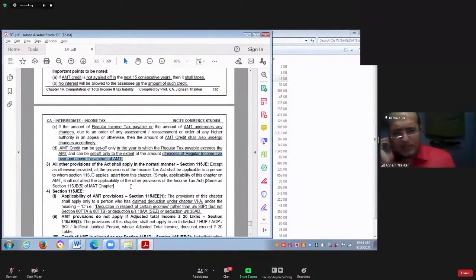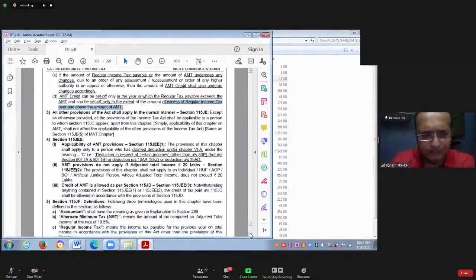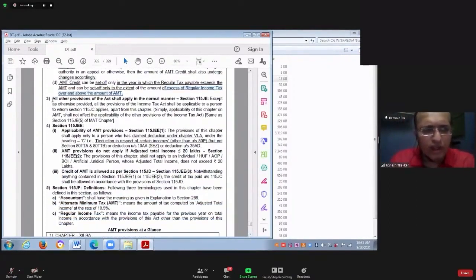So AMT credit is not claimed against the regular income tax payable. It is claimed against regular income tax payable minus the AMT. All other provisions of the Income Tax Act would apply in the normal manner.